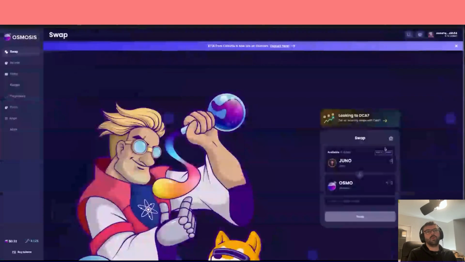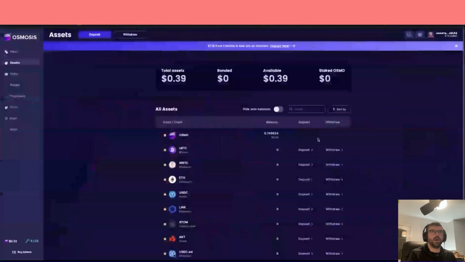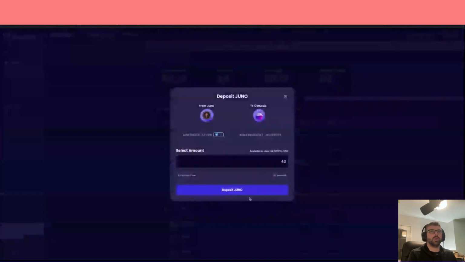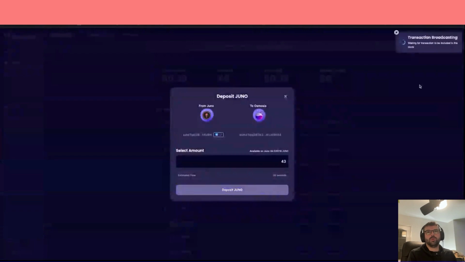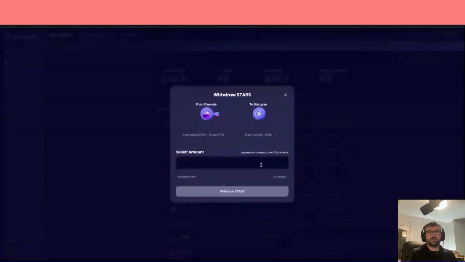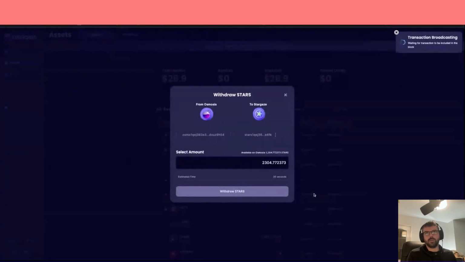All right. So once you've got your assets where you need them to go, this is when things can get interesting. At the moment, I can't obviously swap. I'm going to have to send some Stars in manually, but there should be a fix for that shortly. Right, okay, no worries. Launch app. What have we got here? So we can swap here. I'm just going to swap some Stars over from Juno. Let's go all of that. Bang. Okay, so you need 2,000 Stars to mint, so that's fine for today.